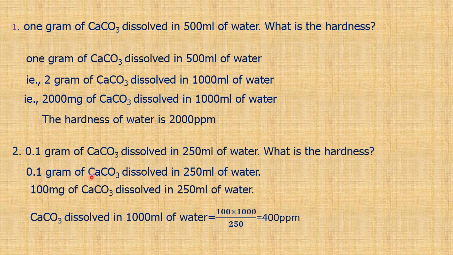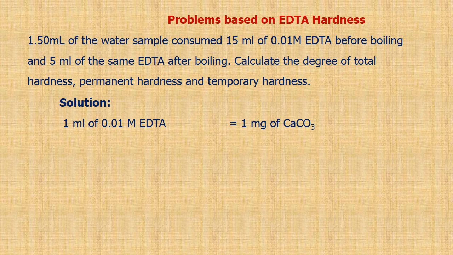Now we have to convert this into 1000 ml. So we want the unit milligram per liter. So calcium carbonate dissolved in 1000 ml of water will be 100 by 250 into 1000, which is 400 ppm. I think by now you should have understood how to calculate.